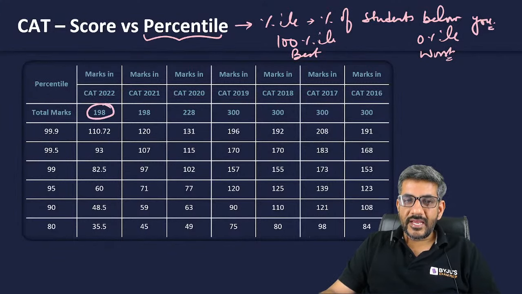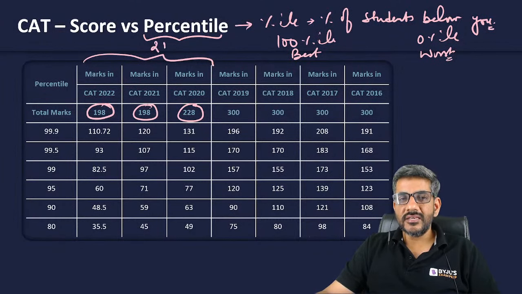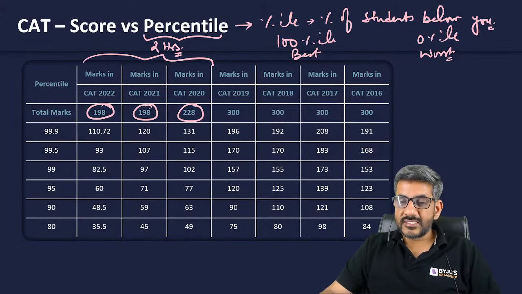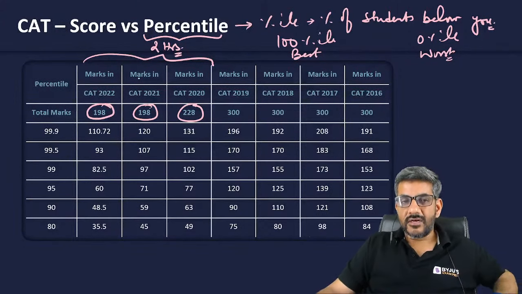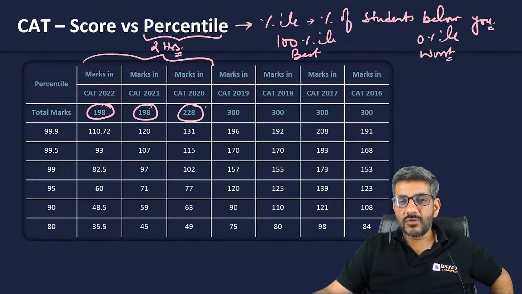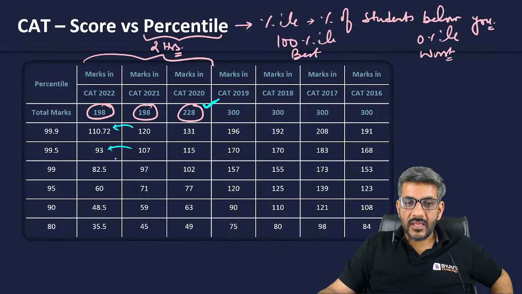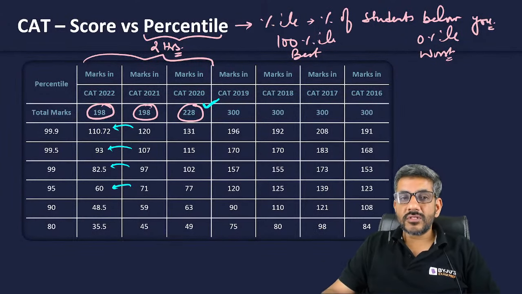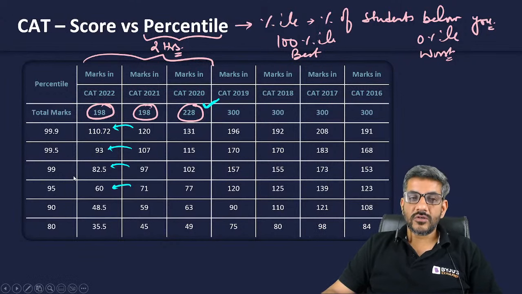So out of 198 and 228 in the last 3 years. Why am I talking about the last 3 years? Because in the last 3 years the exam has been of 2 hours, and it's possible that next year also it is going to be of 2 hours. So let's analyze that only. Of course, you would see in 2020 the scores are a little higher with respect to these two, but that was because of the higher number of questions in the paper. But between 2021 and 2022 you will see once again there was a drop, and this drop was because the paper was slightly on the difficult side in CAT 2022 rather than in 2021.